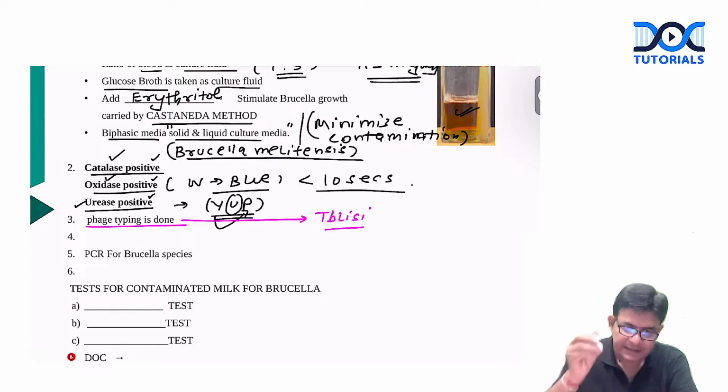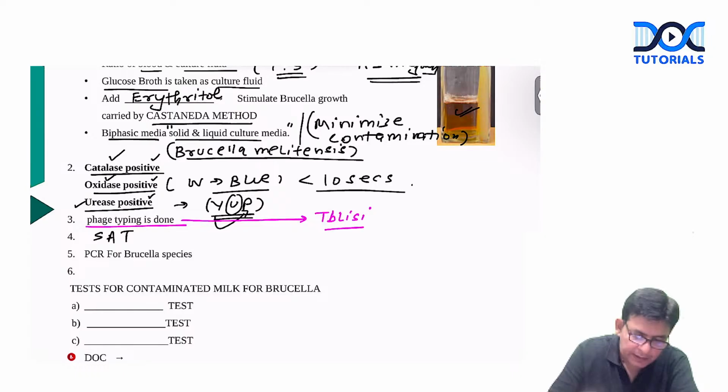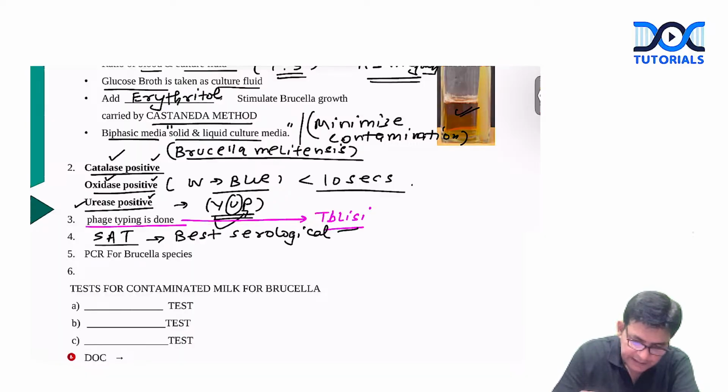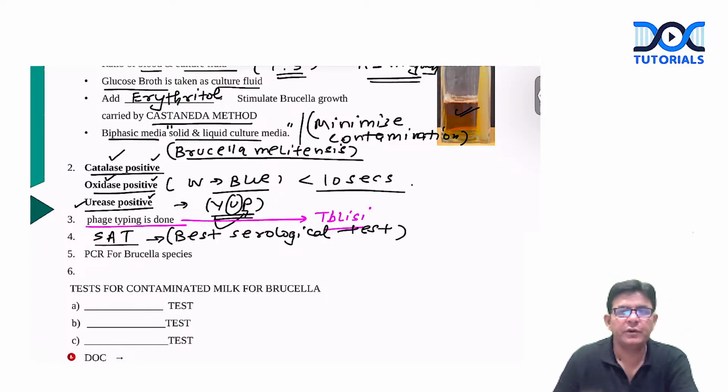Now, the important test which you should mention whenever you are answering a question on brucellosis is SAT. This particular SAT is one of the best serological tests. What is the full form of SAT?